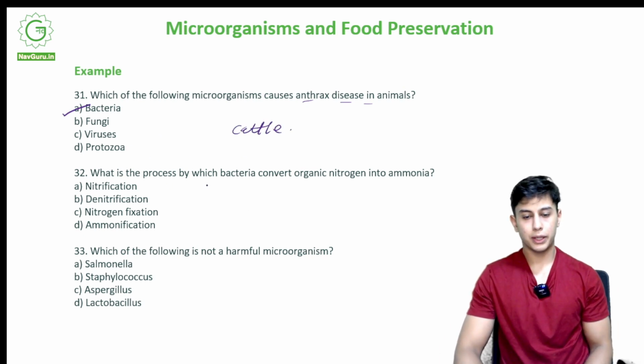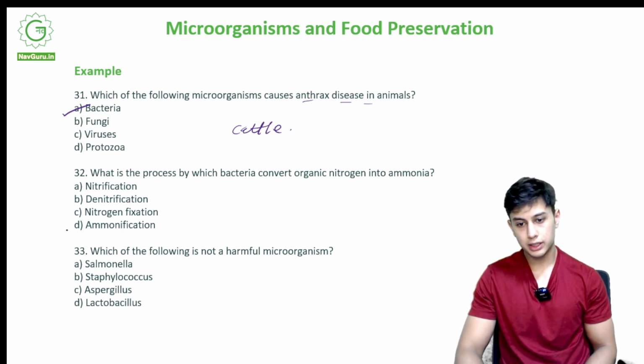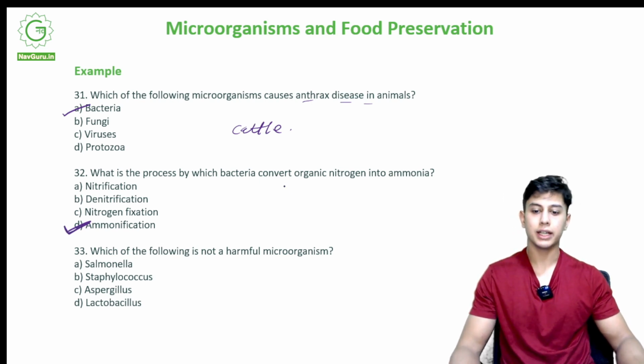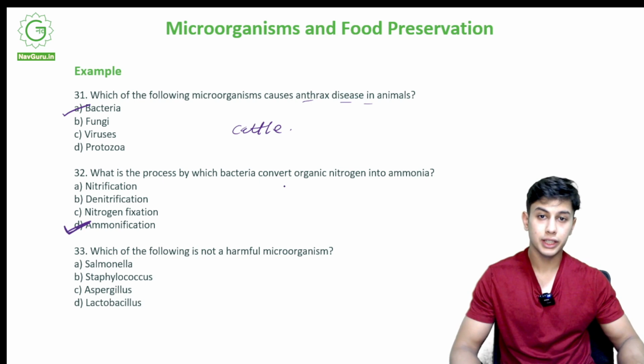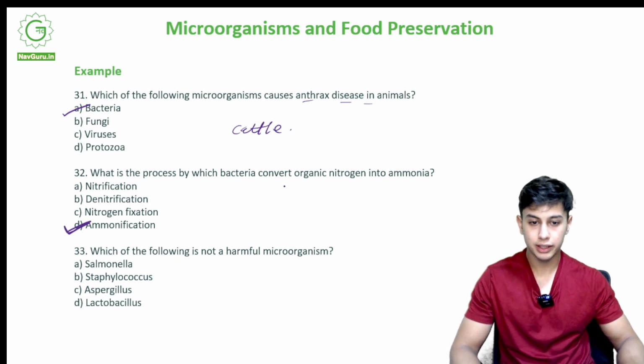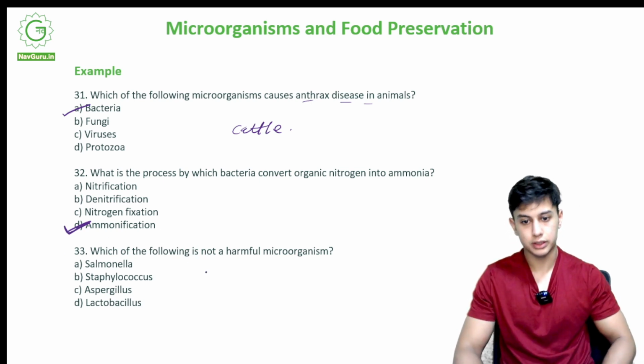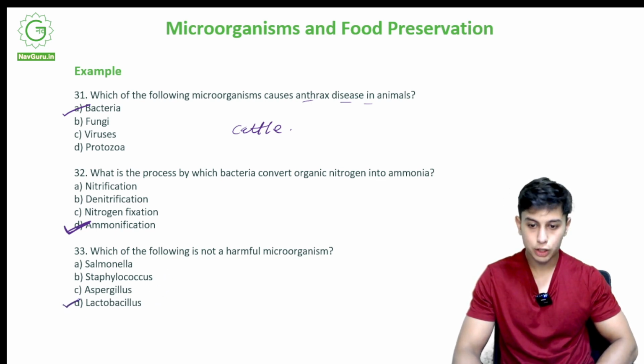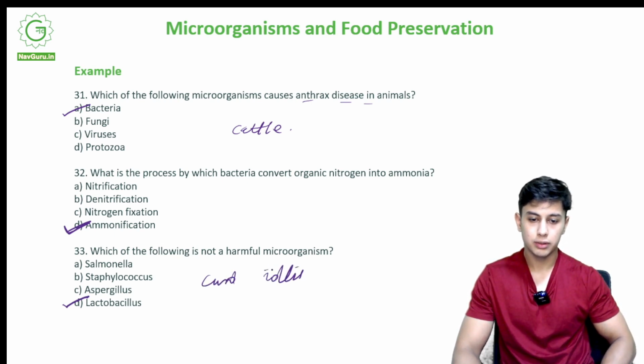What is the process by which bacteria convert organic nitrogen into ammonia? It is ammonification. The plants take that nitrogen and convert it into ammonia. Nitrates to ammonia, that is ammonification. Which of the following is not a harmful microorganism? Salmonella, Staphylococcus, Aspergillus, Lactobacillus. It is Lactobacillus because it is used to make curd, idlis and all.